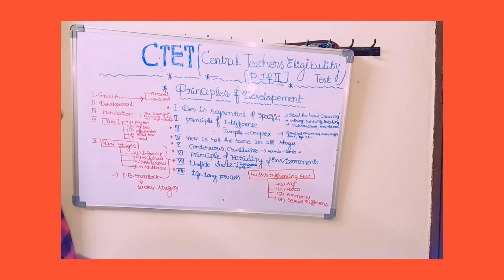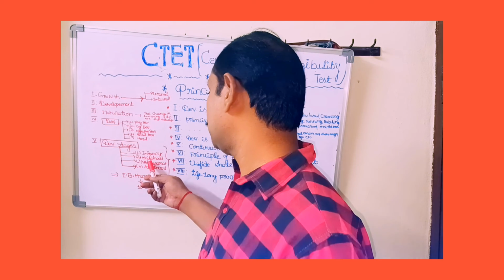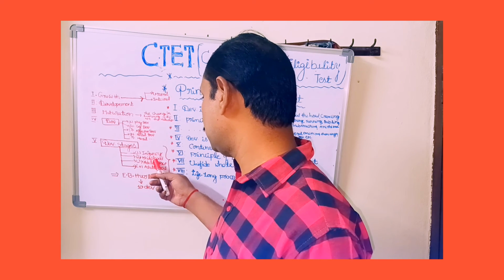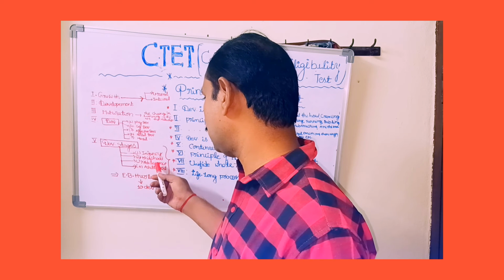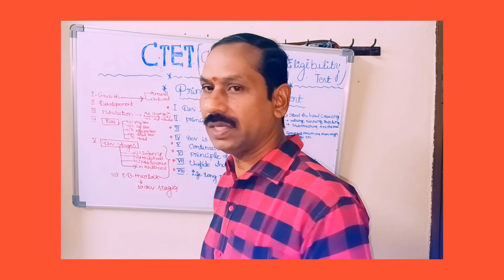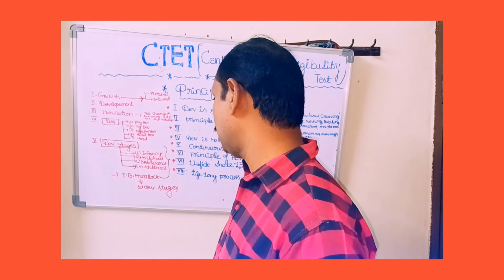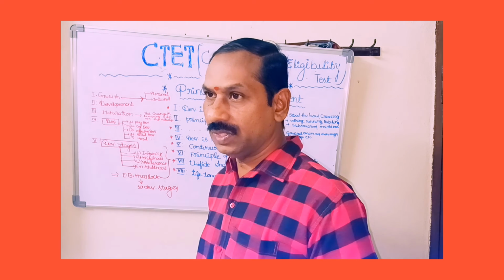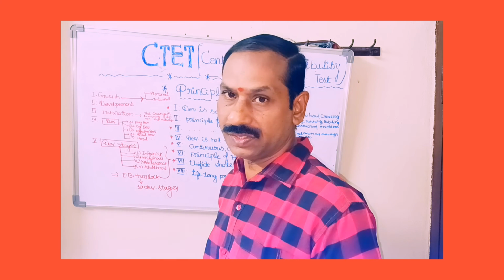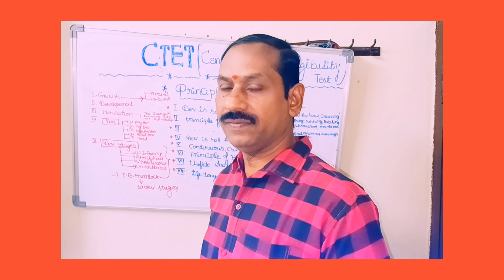So the important factors are the principles of development and the developmental stages: infancy, childhood, adolescence. If you see the adolescence stage, this is a complicated stage. Adolescence is a complicated stage. It is a stress and strain age also. It is known as teenage and the stress and strain age. Stanley Hall gave the definition: adolescence is the stage of stress and strain.